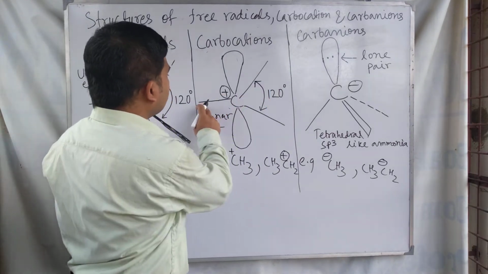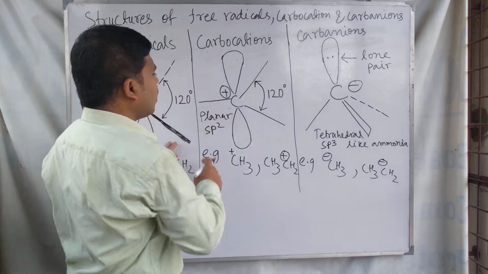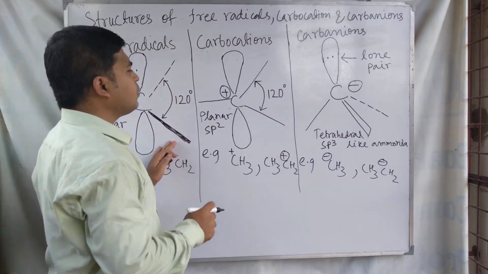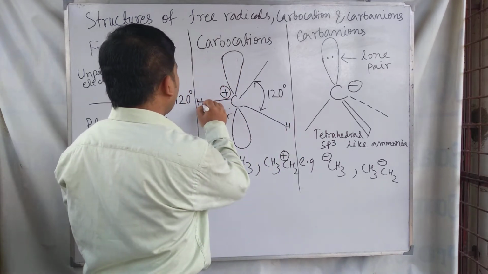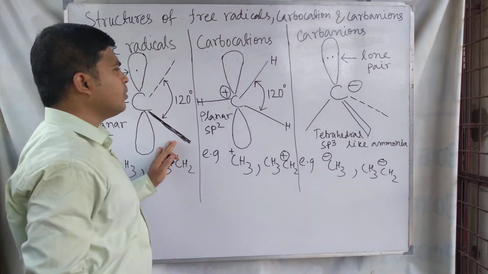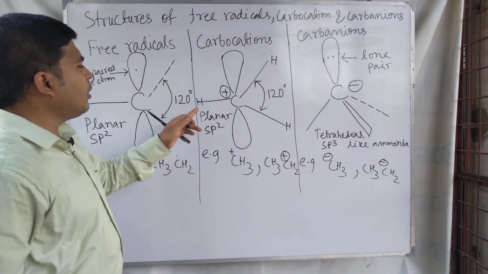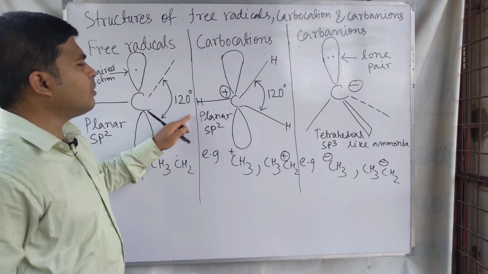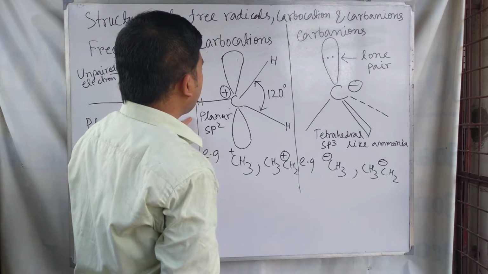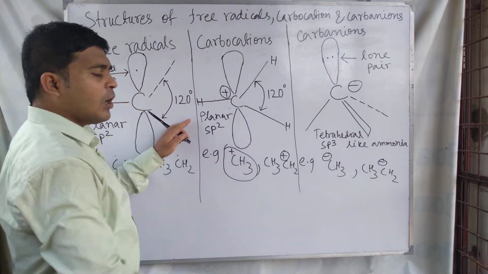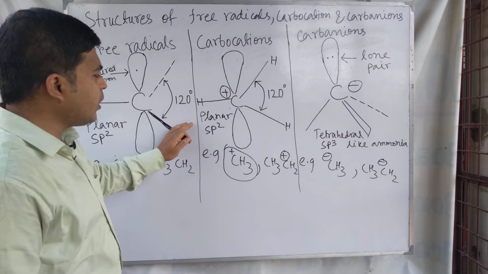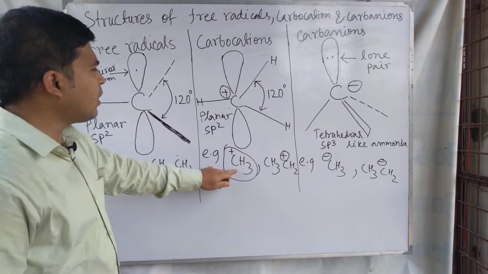means these three are forming bonds with other groups of atoms or atoms, like this one can be hydrogen, this one can be hydrogen, or this one can be hydrogen. Carbon can be bonded with three hydrogen atoms. So this is the example of CH3 plus, the methyl carbocation.